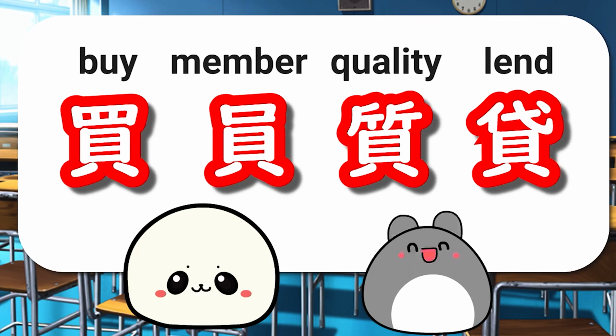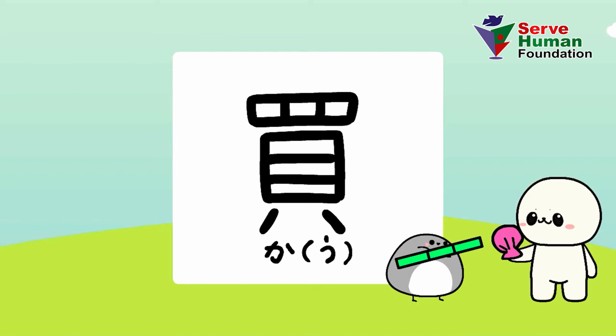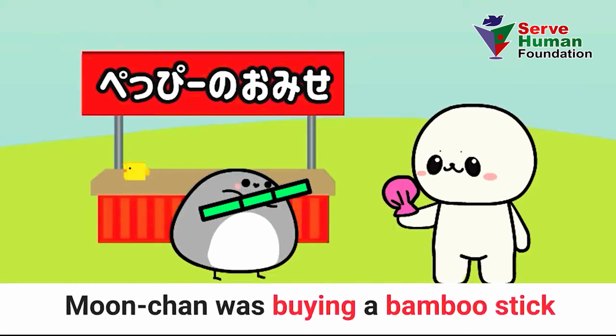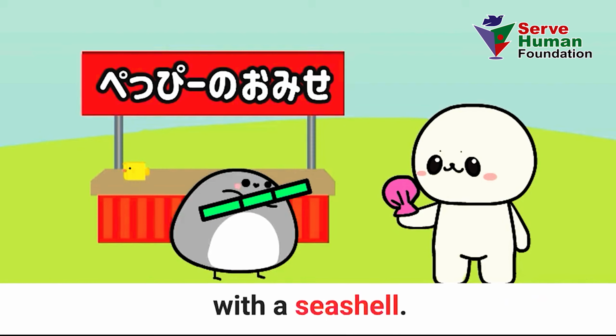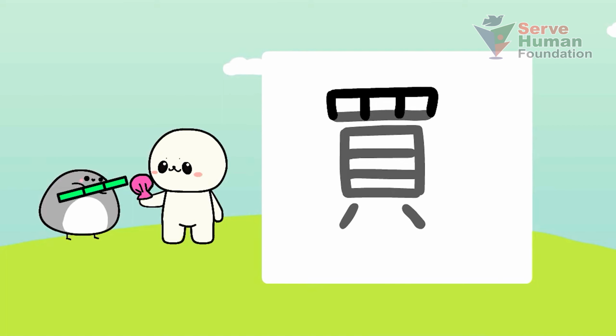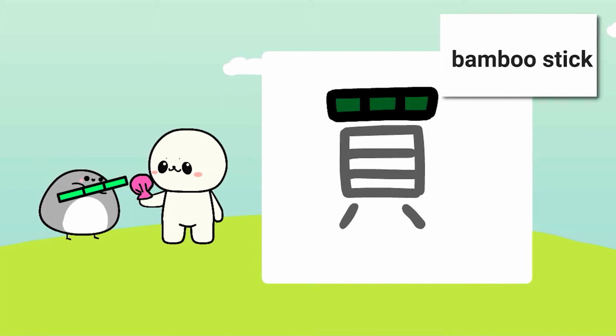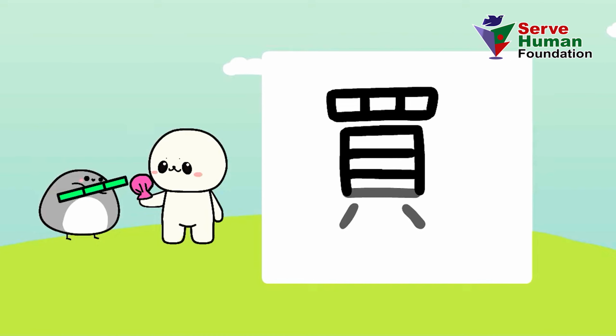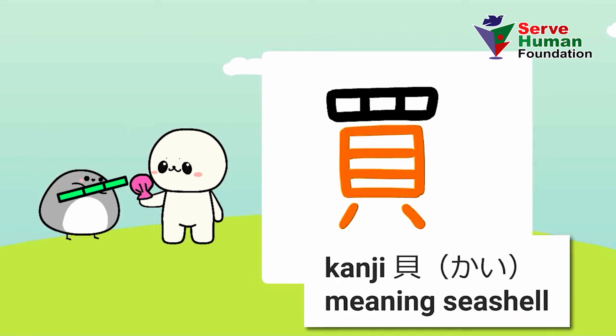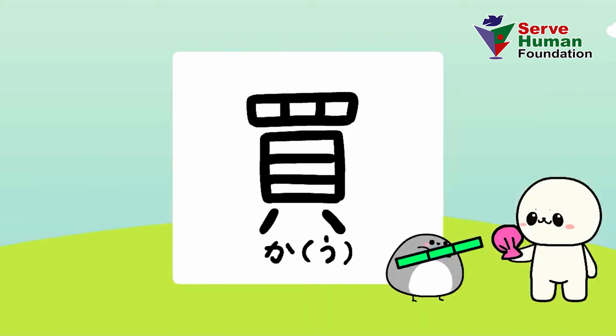Here we go! The first kanji is kau. This image might help you memorize this kanji. これ買います。Moon-chan was buying a bamboo stick with a seashell. This illustrates a bamboo stick. And this is kanji kai, meaning seashell. This is kau.